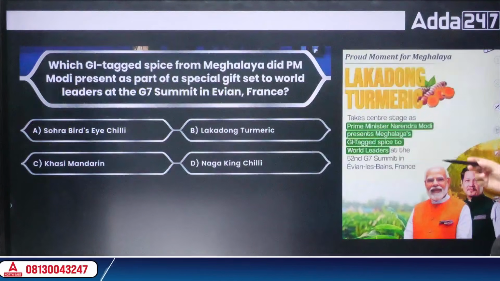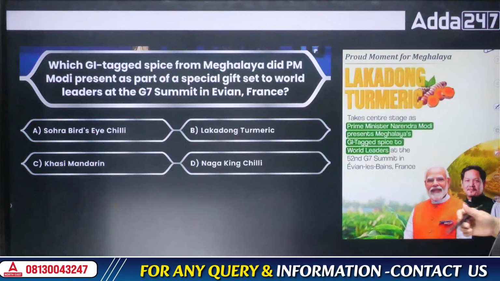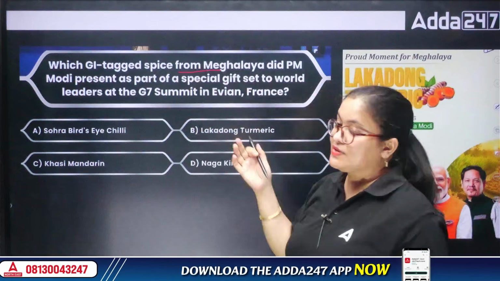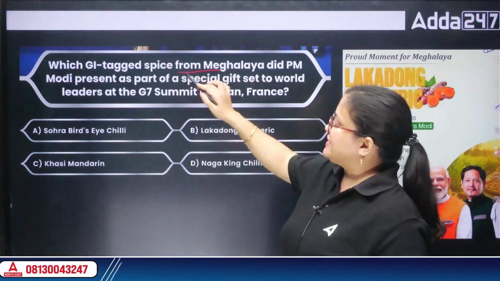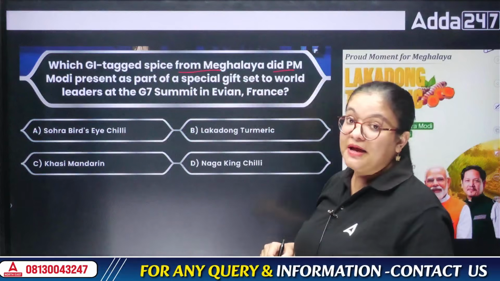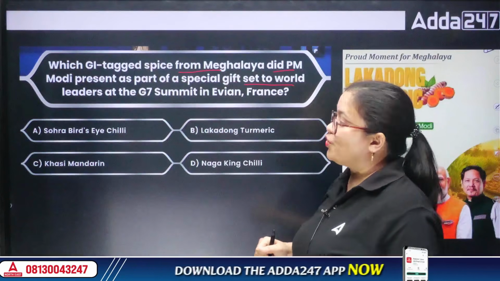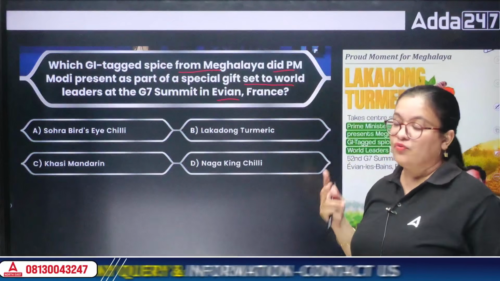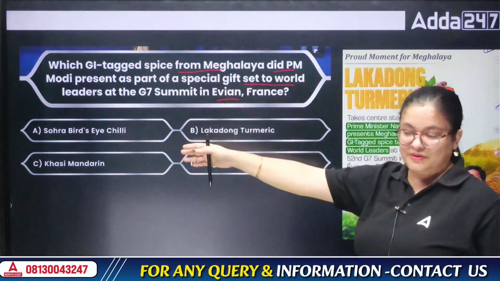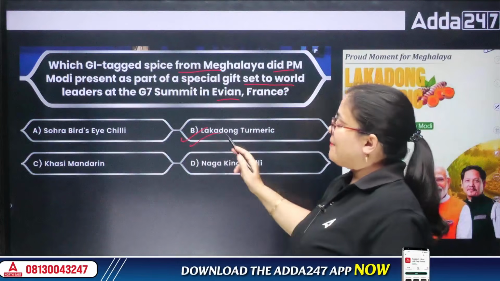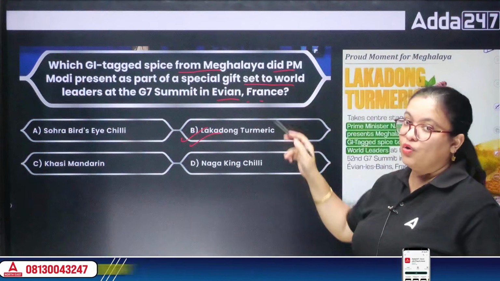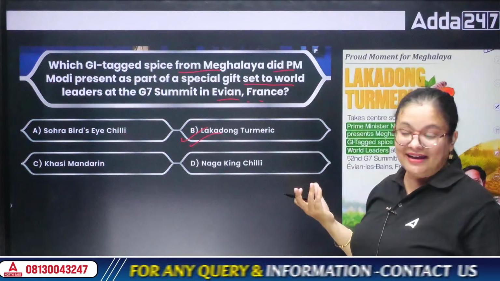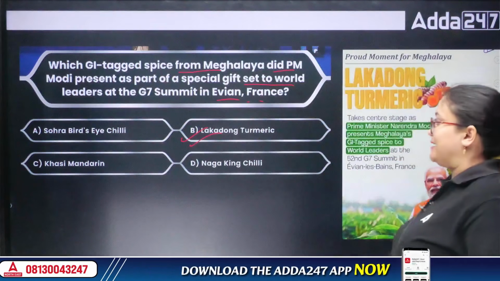Okay, so this was the question I was asking about the special gift of Meghalaya. It was also asked in a recent exam. Which GI tag spice from Meghalaya did Prime Minister Modi present as part of a special gift set to all leaders at the G7 summit in Evian? So there are two questions here. First is the product, which is the species name, Lakadong species, and apart from that, one more question is about the World Summit, that is, where was the G7 summit last held? So it was held in France at a place named Evian.